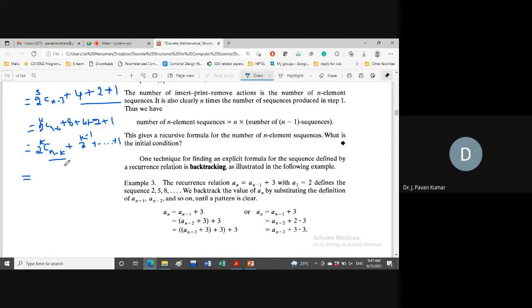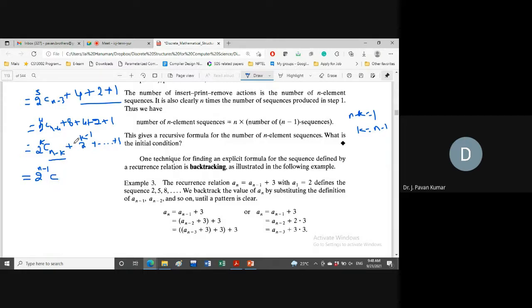So what is the value of k in that particular case? That means n minus k should be 1. That's our requirement. So k is equal to n minus 1. Now you substitute here 2 power n minus 1 into C1, because the k value is n minus 1.